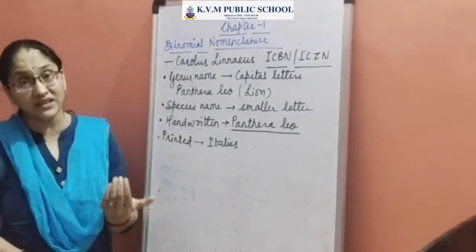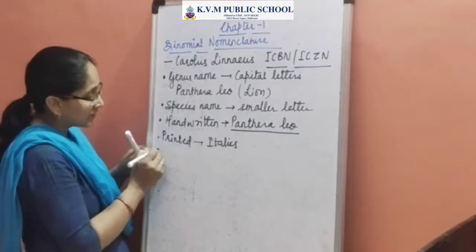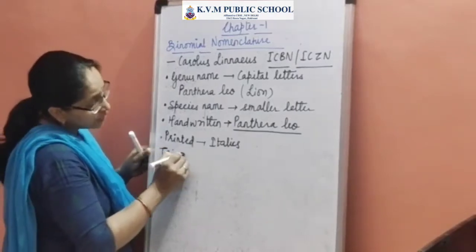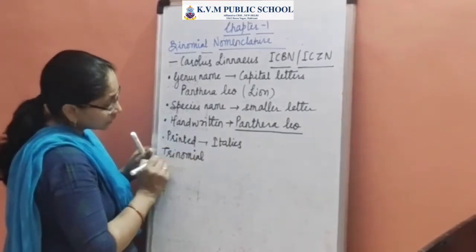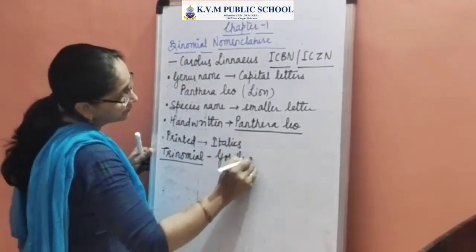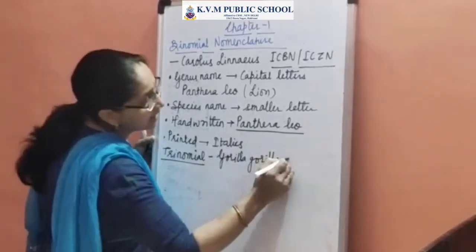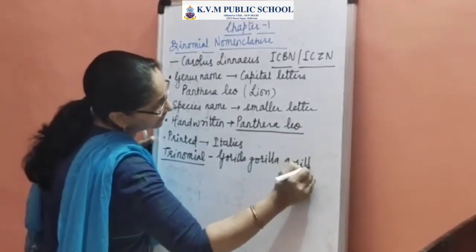According to the trinomial system of nomenclature, the name of the organisms could be given as, for example, Gorilla gorilla gorilla. Here this is the genus name, the species name, and then we've got the subspecies name.